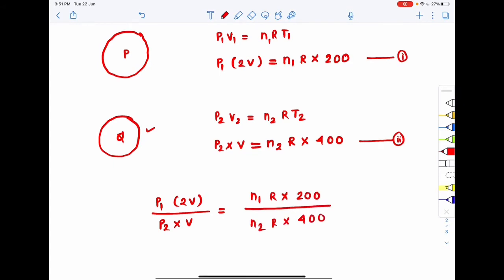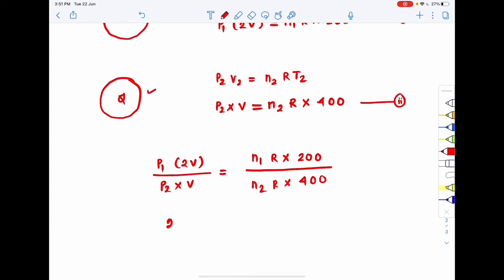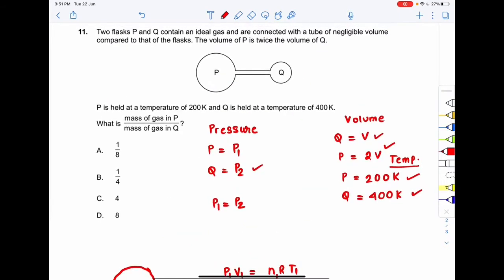So I can write this as twice P1 by P2 equals n1 divided by twice n2. And since the flasks are connected, the pressure will be equal, so P1 should be equal to P2.